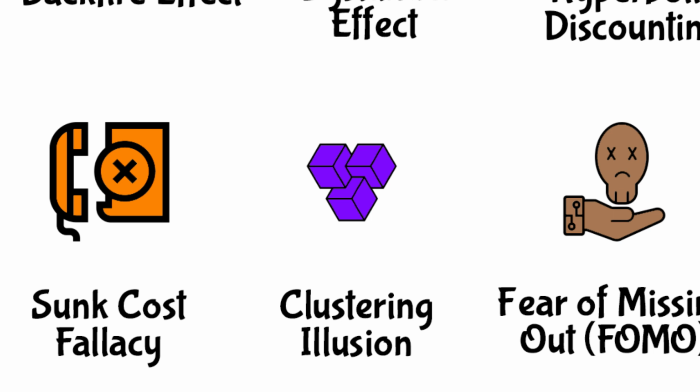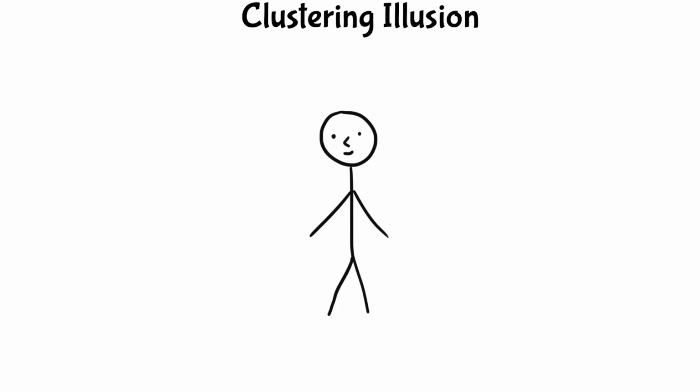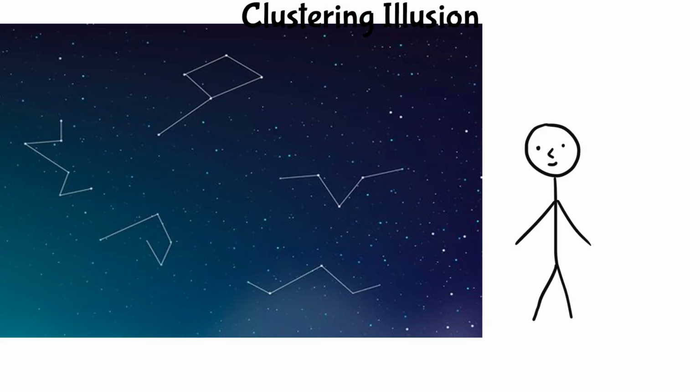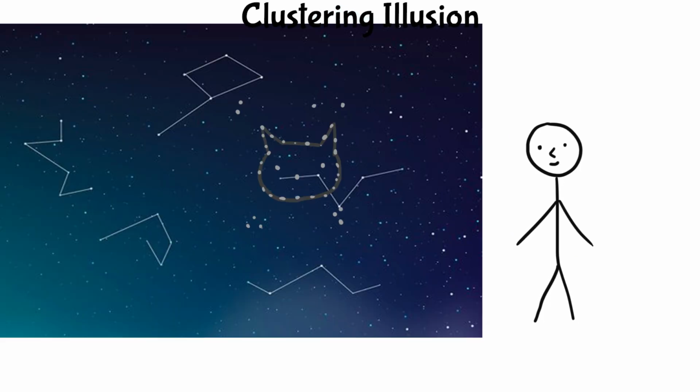Clustering illusion. This is the tendency to see patterns in random events. For example, seeing faces in clouds. It's about our brain trying to find order in chaos.